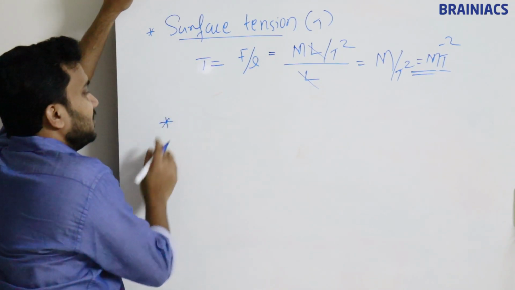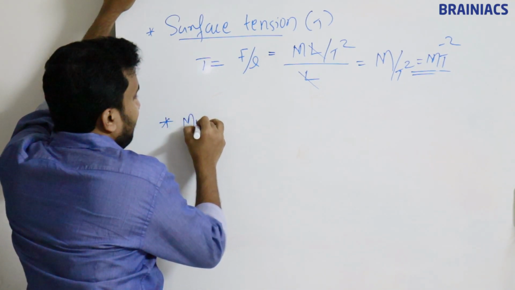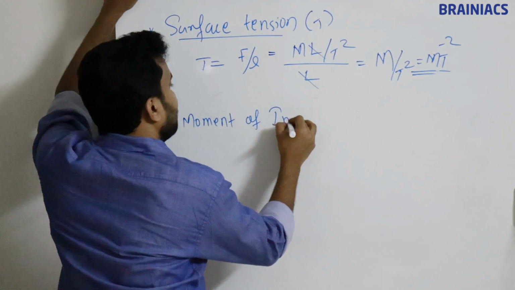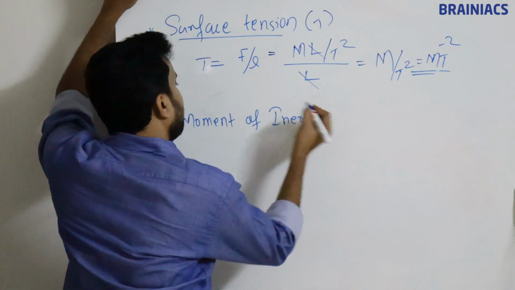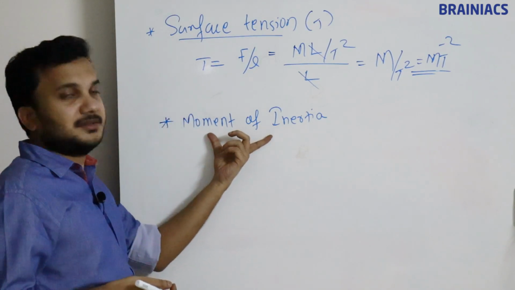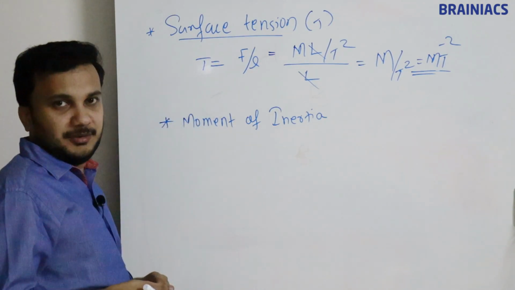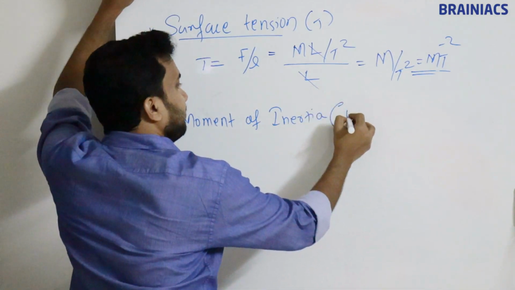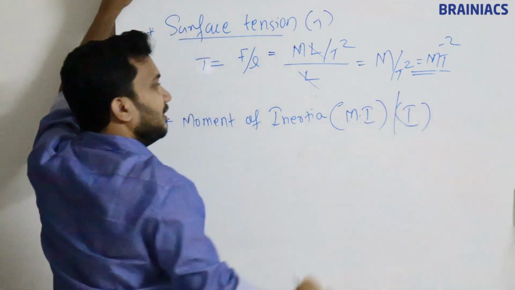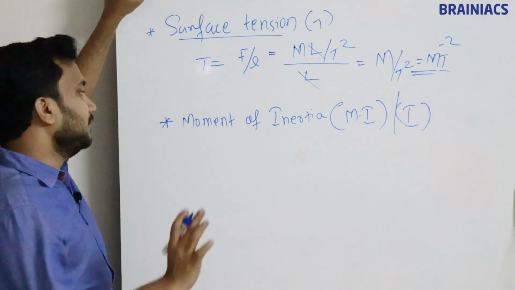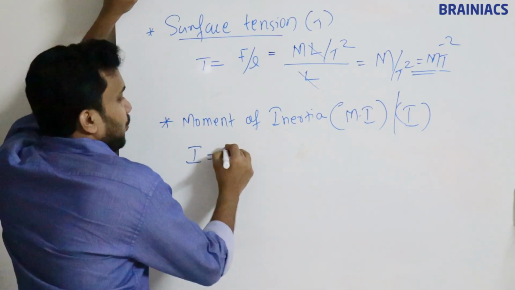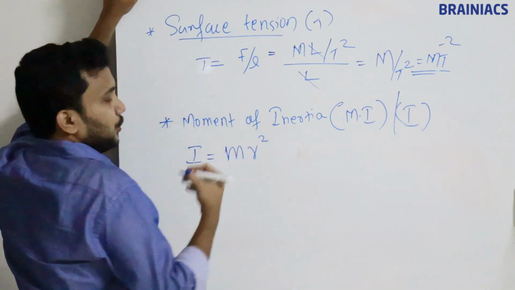Another term, which you have less chance of having heard about, is called moment of inertia. We are going to learn this in first year in a chapter called rotational motion. So what is a moment of inertia? Moment of inertia is normally represented by a letter I. The general equation for moment of inertia is I equal to mr square.